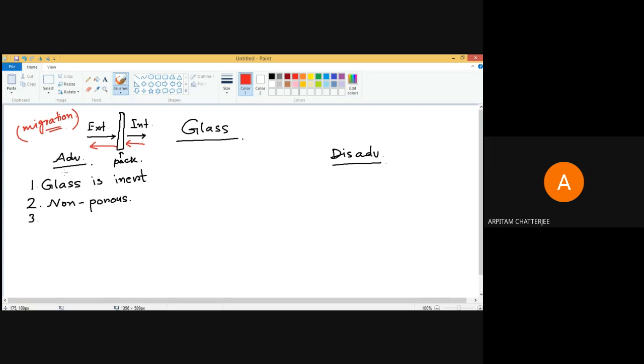Say for example, if you want to use a spirit container, or something like fragrances, which are put on clothes, you will see it slowly evaporates, right? So this evaporation needs to be stopped, and for stopping that kind of evaporation, for such highly evaporating materials, glass is always preferred.